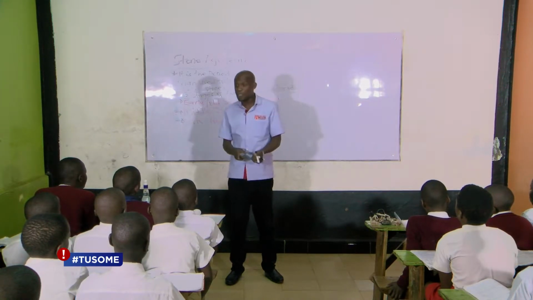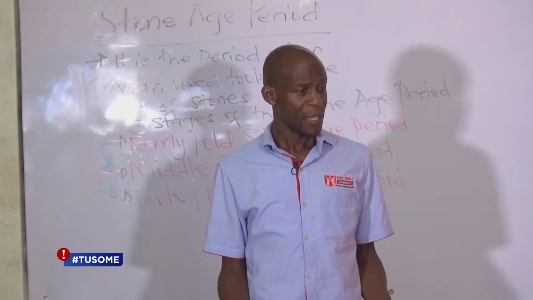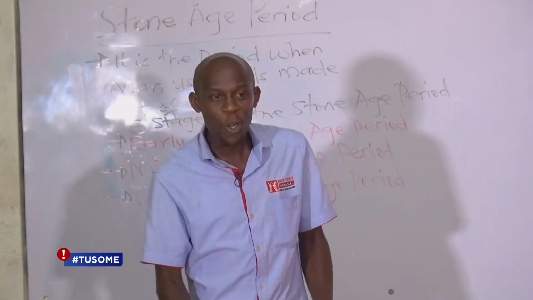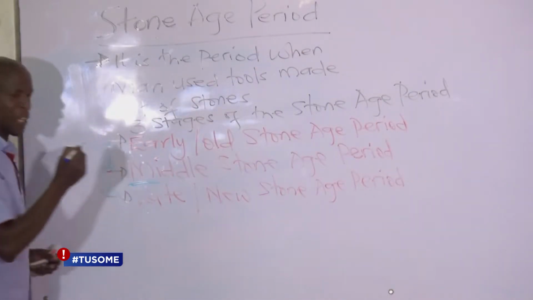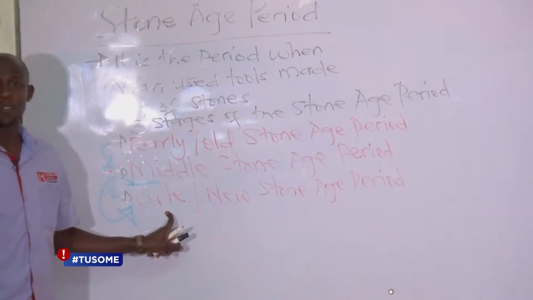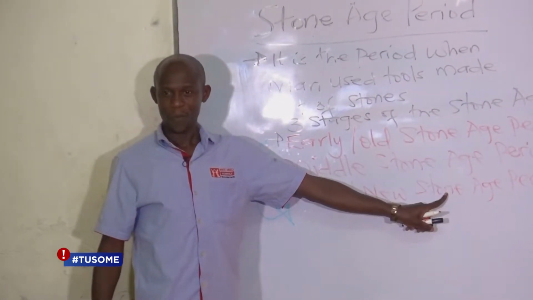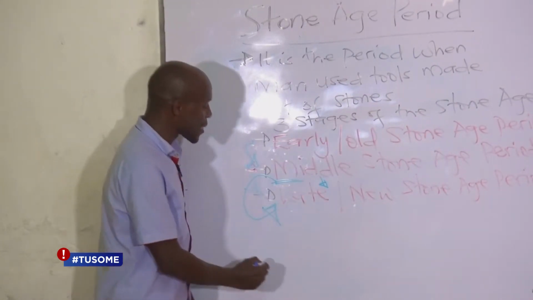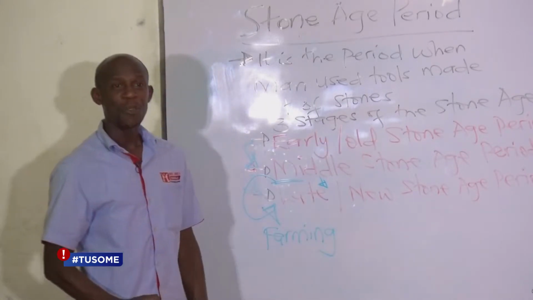Because at first he had been moving from one place to another in order to get food for what? For eating. All together. But now he had the food. He was growing it near the caves where he was staying, so he no longer had reason to move. So the mere fact that he stopped moving brings in a new Stone Age period, which we call the late or New Stone Age period. So what changes us from Middle Stone Age period to New Stone Age period was the discovery of farming. When Aleman discovered farming, a new life had started for him.